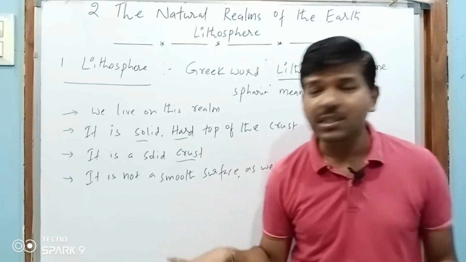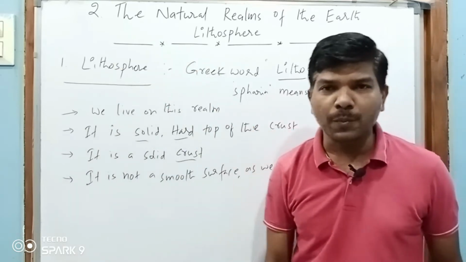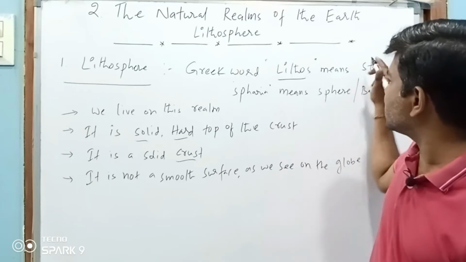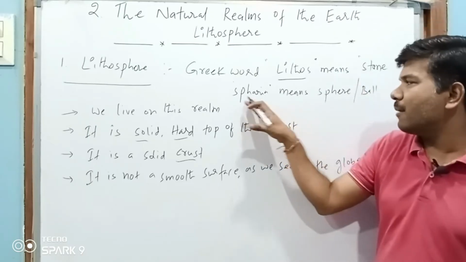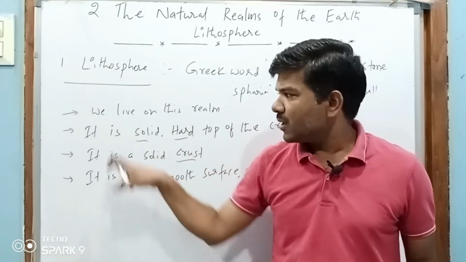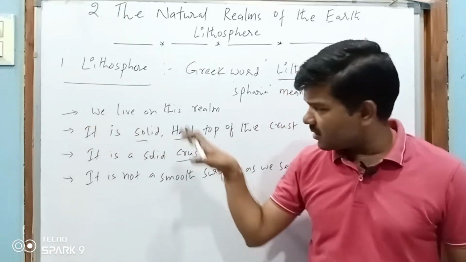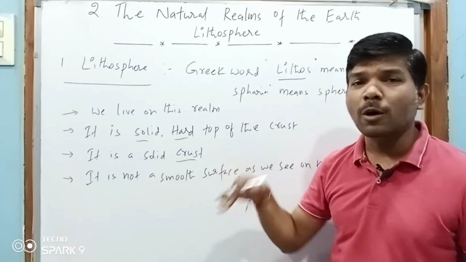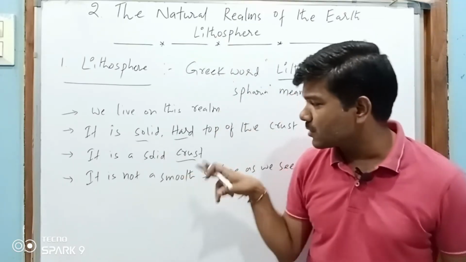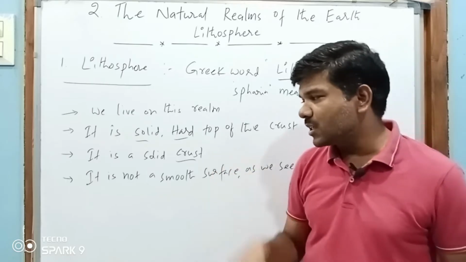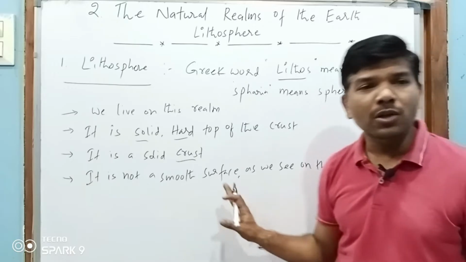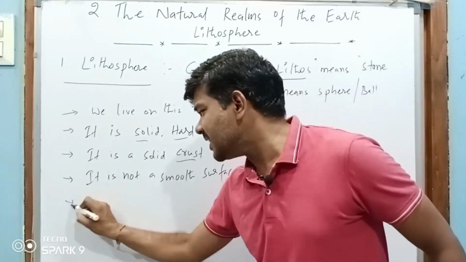So these are the common features, the features of the lithosphere. Lithosphere derived from the Greek word lithos means stone. Sphaira means sphere or ball. We live on this realm, and it is solid, hard, the top of the crust. It was made of stone. It is a solid crust, and it is not a smooth surface as we see on the globe, because it